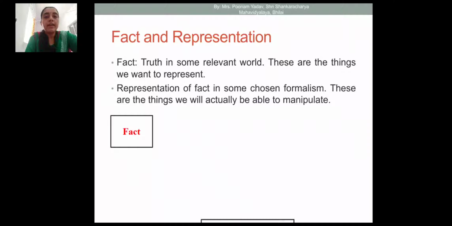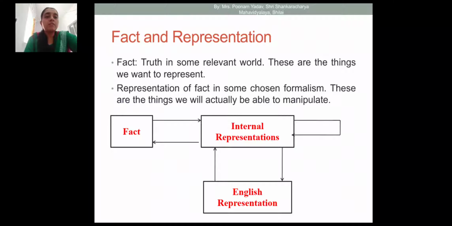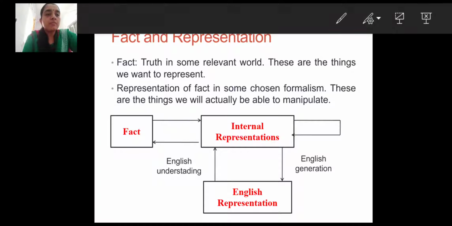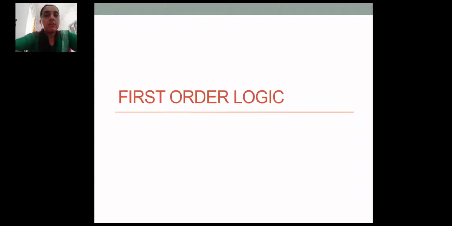Here is the fact, then the internal representation, and this is the English representation. Facts are connected with the internal representation, and the English representation also communicates bidirectionally with the internal representation. The internal representation is one loop of the reasoning program. So the English representation is represented internally in this way, and facts are communicated with it for the reasoning program. Now our next topic is first order logic.